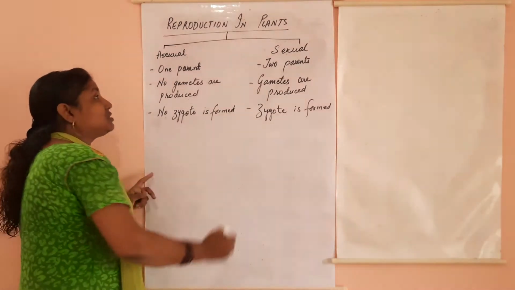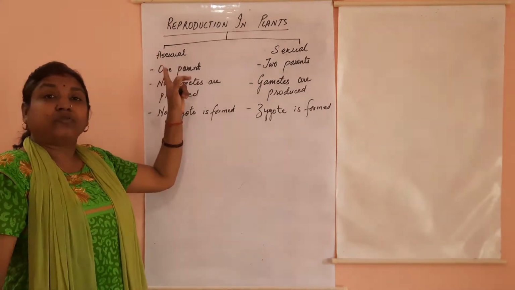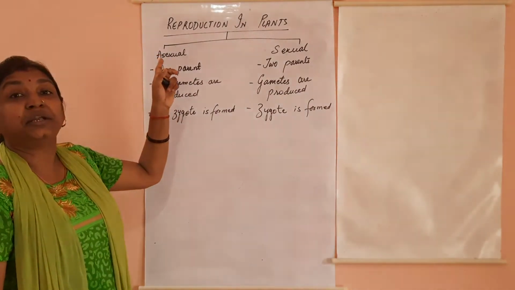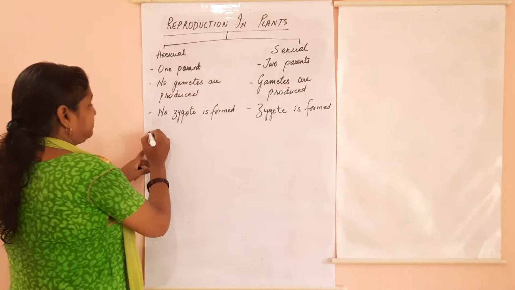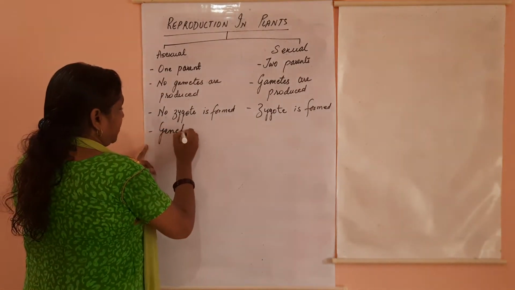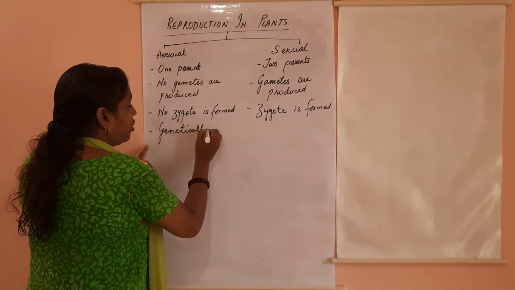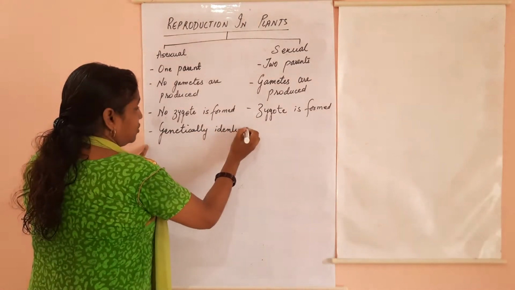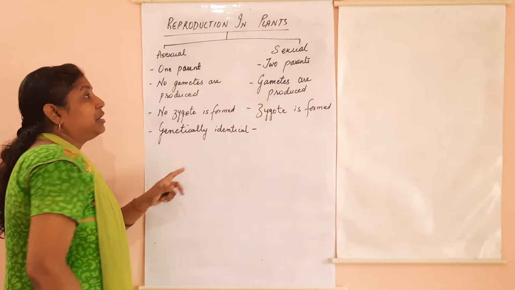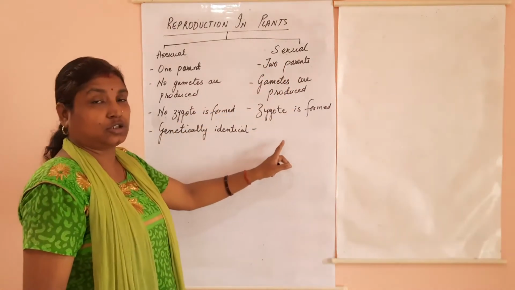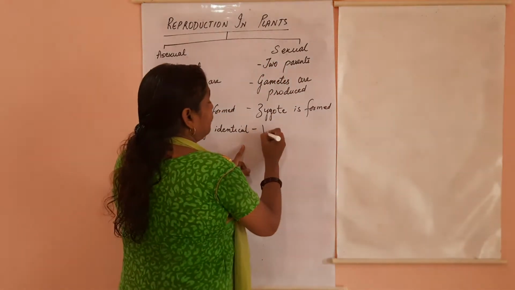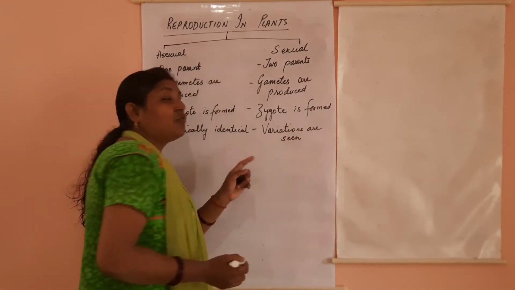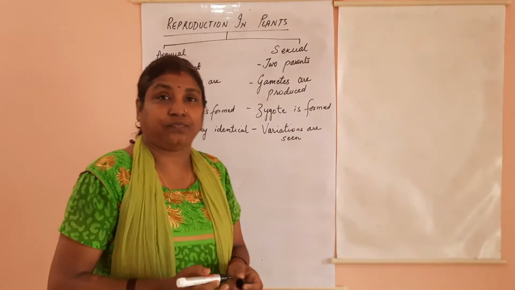Another difference is the offsprings produced by asexual reproduction are genetically identical, means they are the exact copies of their parents. Whereas in sexual reproduction, variations are seen. For example, take yourself.